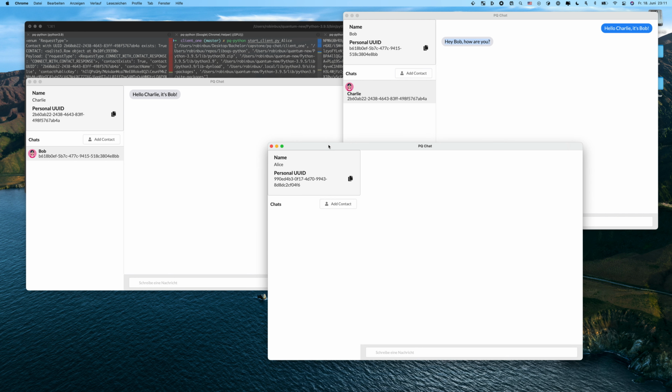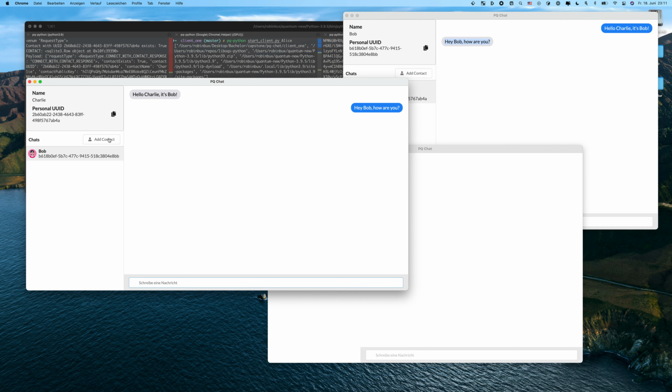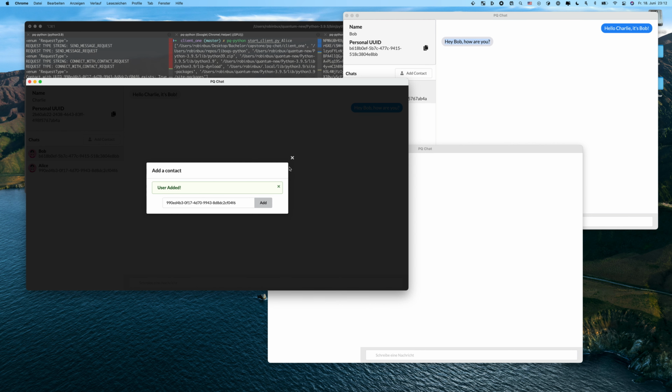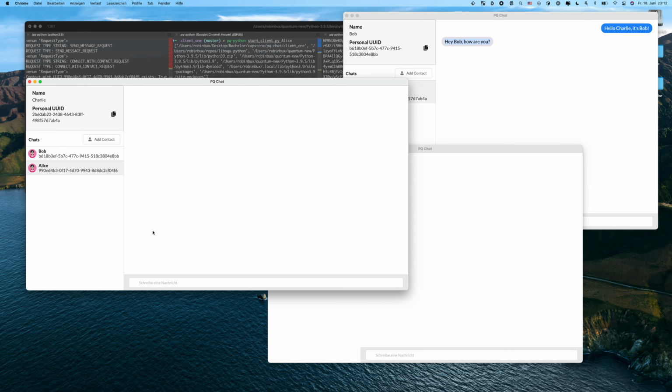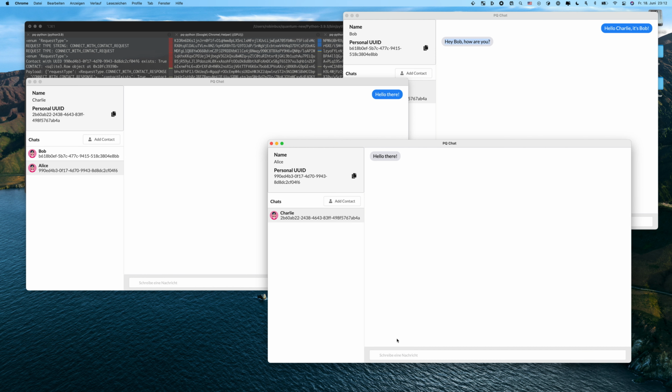And then if we want to bring in a third contact, for example Alice, and Charlie wants to chat with Alice as well, we just need the UUID, add the contact, and here we see Alice. And then same play, we send Alice a message, and Alice sees the message from Charlie right here.